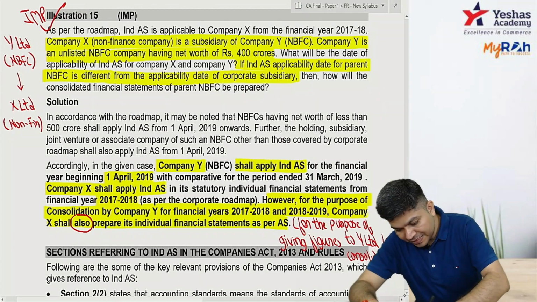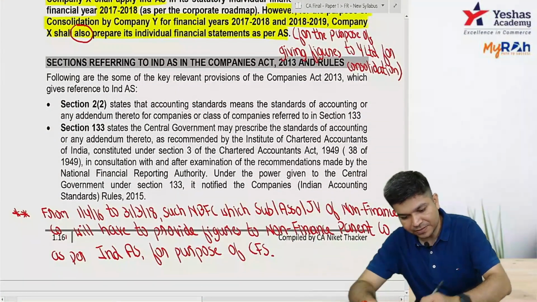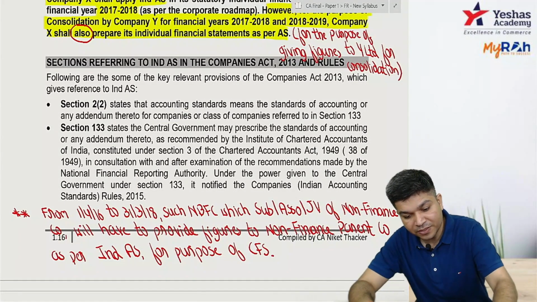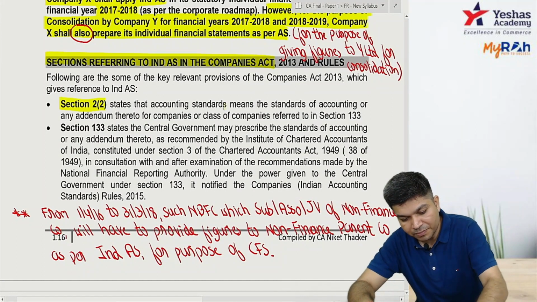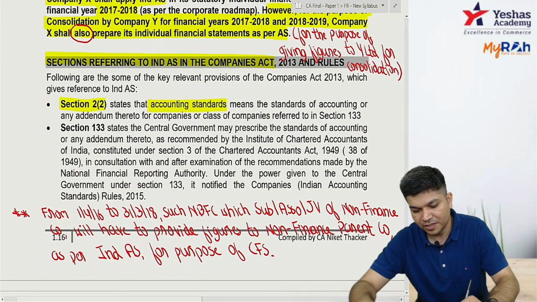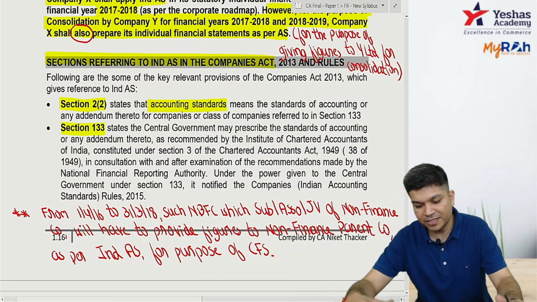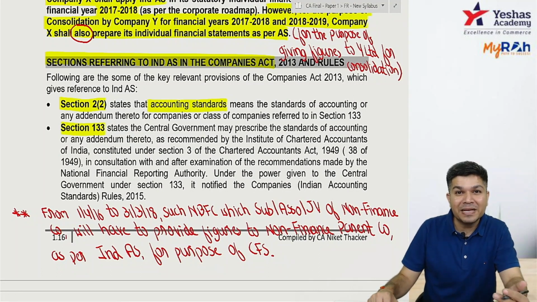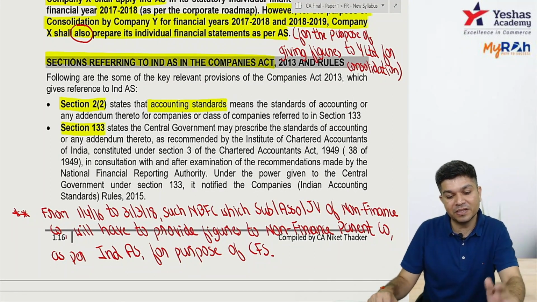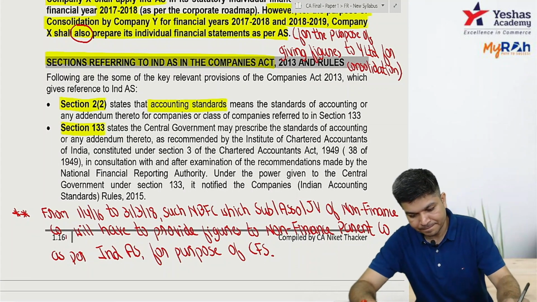Next one, Companies Act, the sections of Companies Act referring to Ind AS. Section 2, subsection 2 gives the meaning of accounting standards. Section 133 also states accounting standards are the standards of accounting recommended by ICAI, prescribed by central government in consultation with NFRA.